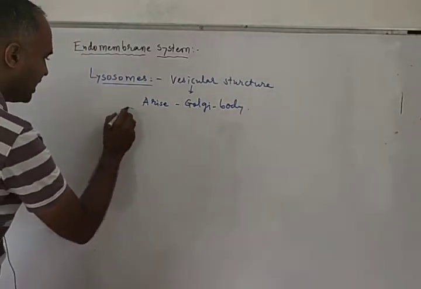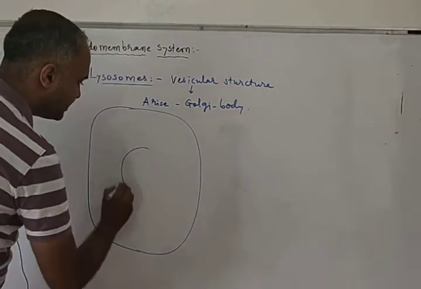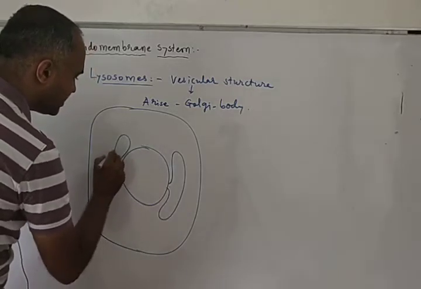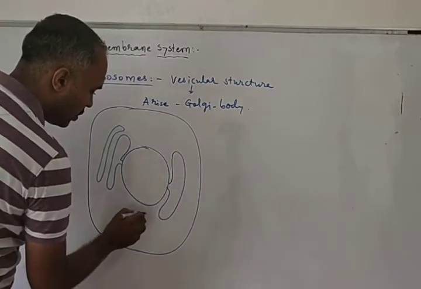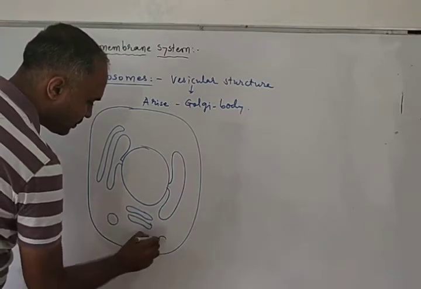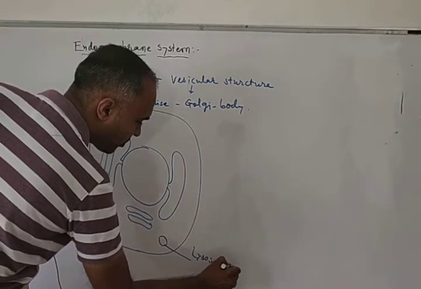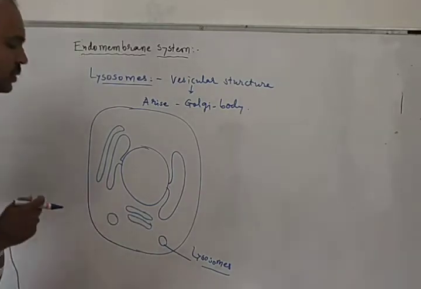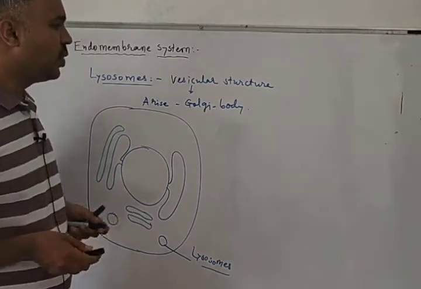If you have seen the figure of an animal cell or plant cell, you must have seen the endoplasmic reticulum. Then here the Golgi body is there, and here a vesicular structure is present. These structures are known as lysosomes, and these vesicular structures arise from the Golgi body.